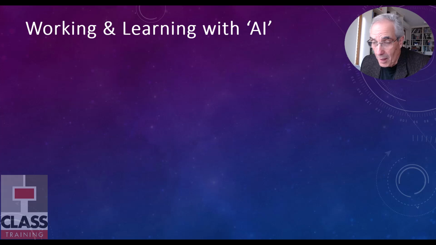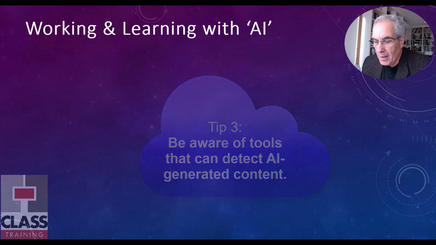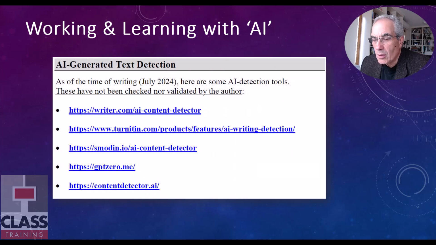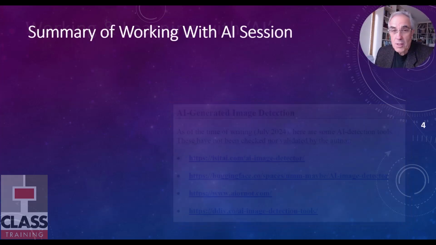Okay, and the third and final tip in using these tools effectively, and this relates to the output, is to be aware of AI-generated detection tools. There are a lot of tools out there, so as of this point in time, you can see there is a list of tools that will detect whether text has been generated by AI. This list is for text, and also there are similar tools to detect whether images, photos have been generated by AI. Okay, that's it. It's 3 big tips.